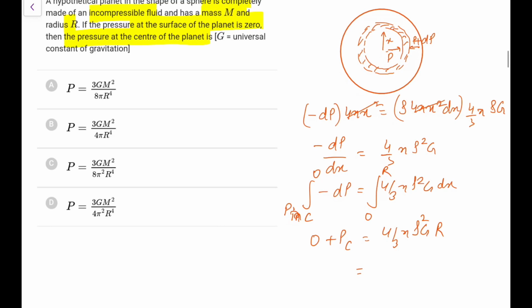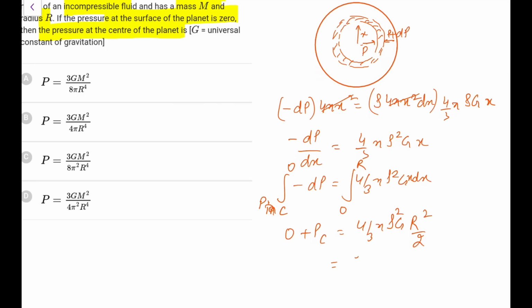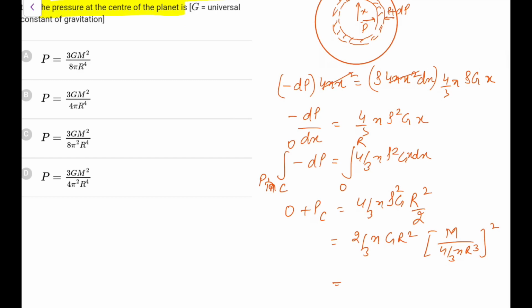And what is this rho square? This was x also, I missed it, sorry. So it would be r square by 2 here. So it is 2 by 3 pi g r square, and rho is mass upon 4 by 3 pi r cube, to the power 2. So if I do this, it comes out as 3 by 8 pi, where one pi gets cancelled, that is G M square over r to the power 4. So what we are getting is option A.